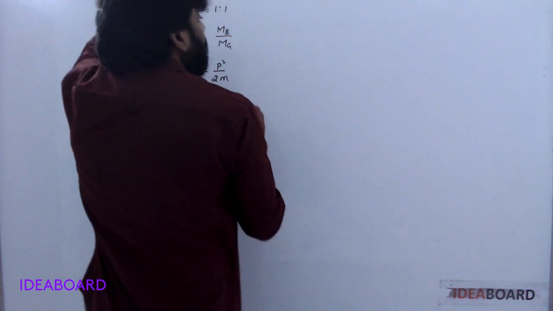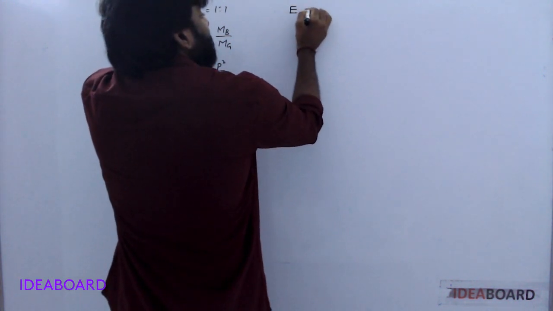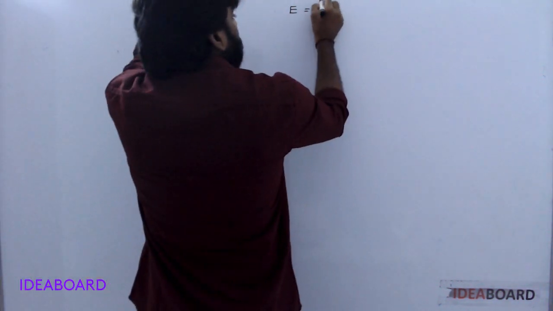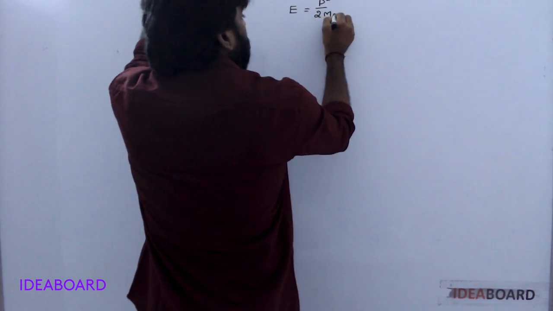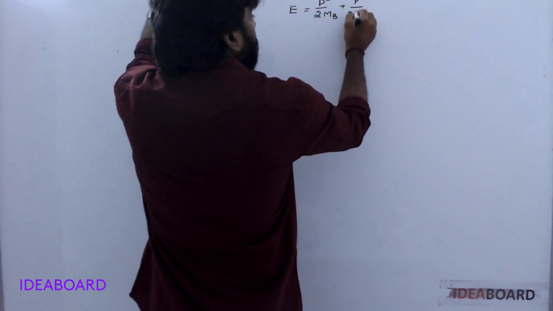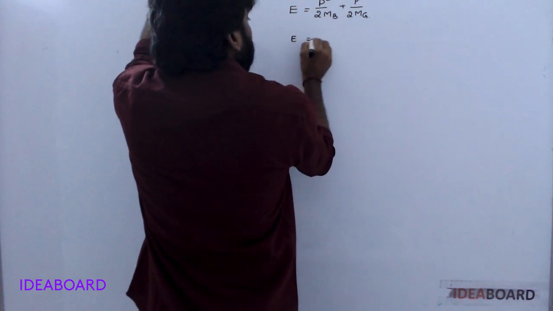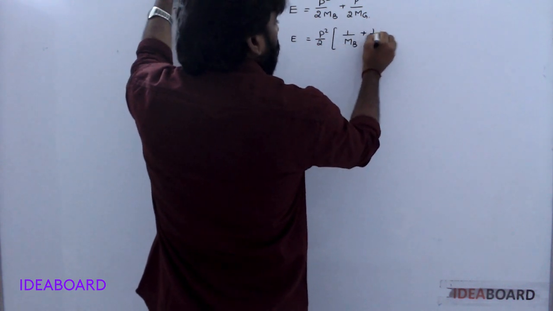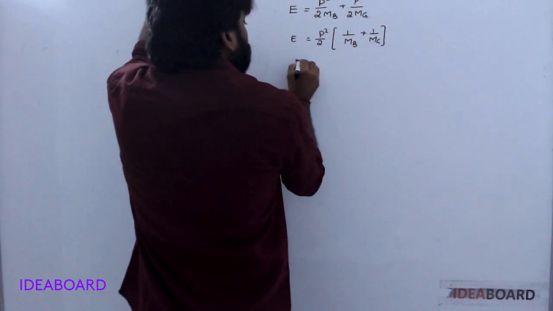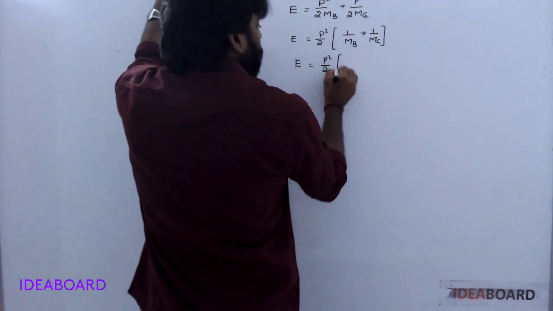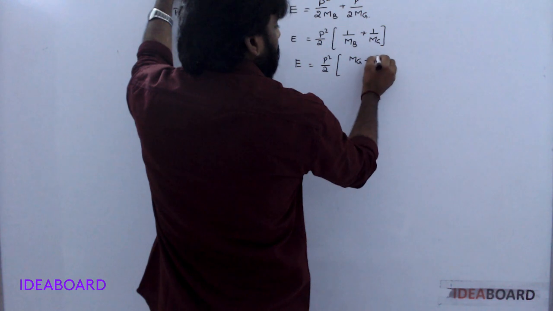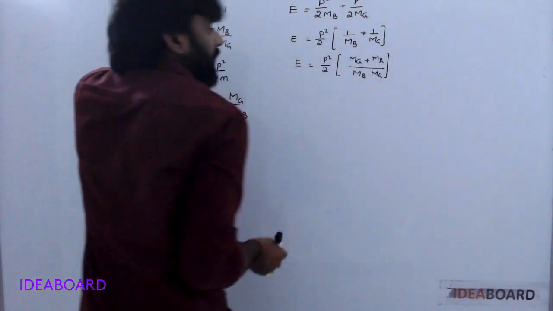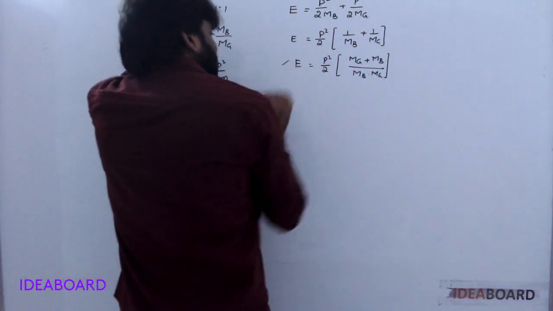Understood? Now, if you do not consider the chemical energy, total energy is p square by 2 m of bullet plus p square by 2 m of gun. Here p square by 2 is common: 1 by mass of bullet plus 1 by mass of gun. So energy is p square by 2 into mass of gun plus mass of bullet by mass of bullet into mass of gun. This is the energy after firing.